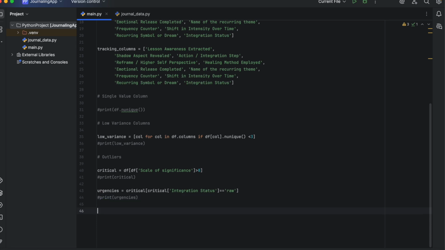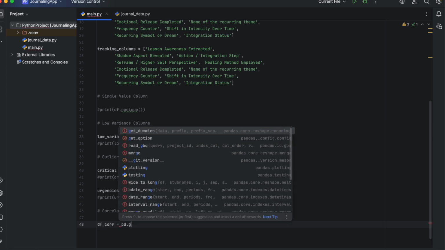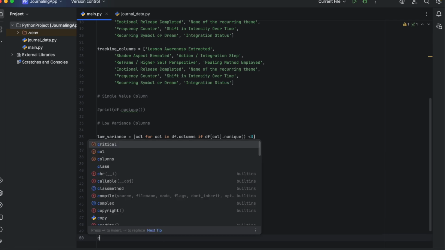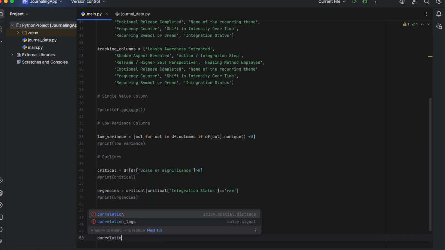Now comes the question: which of these entries impact our inner world the most? Two main tools help us here. The first is correlation, which shows how features move together. For example, you might notice a strong link between a certain wound and the coping strategy you use. That's the kind of insight that makes journaling data powerful.